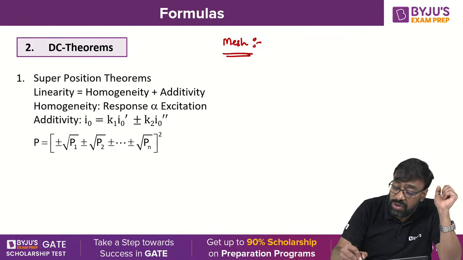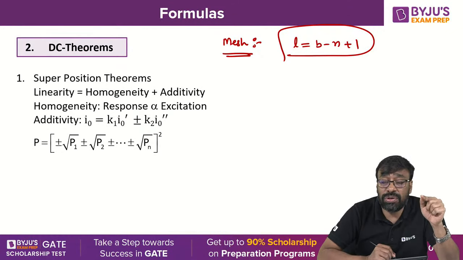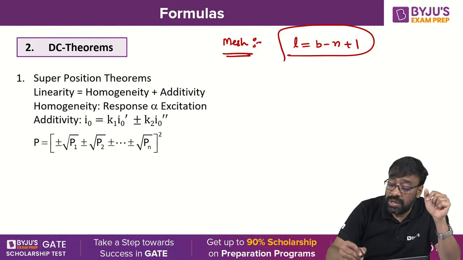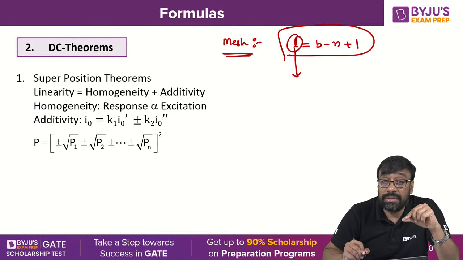If there are fundamental loops, L number of loops are there. L is equal to B minus N plus 1, where B is the number of branches, N is the number of nodes, and L is the number of fundamental loops. The number of fundamental loops and the number of equations required to solve the network will be the same.